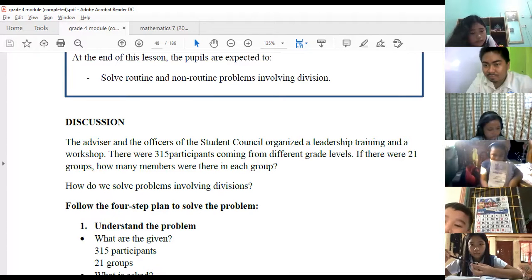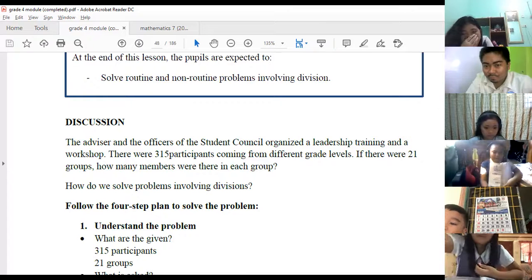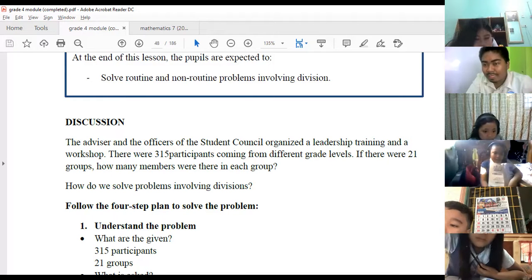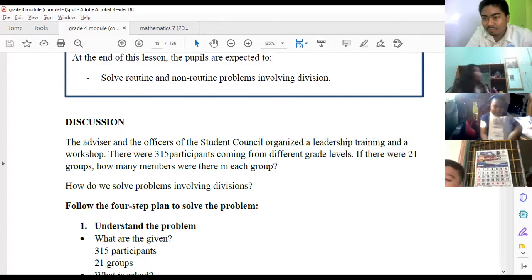The advisor and the officers of the student council organized a leadership training and a workshop. There were 315 participants coming from different grade levels. There were 21 groups. How many members were there in each group?